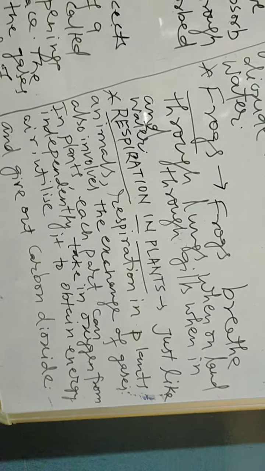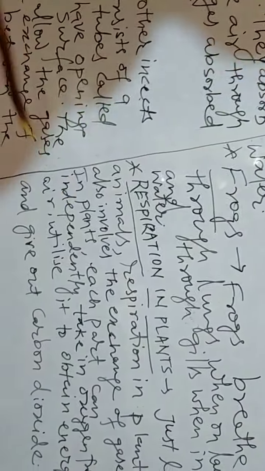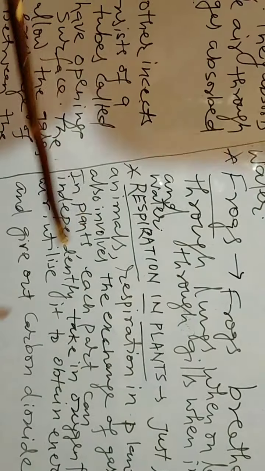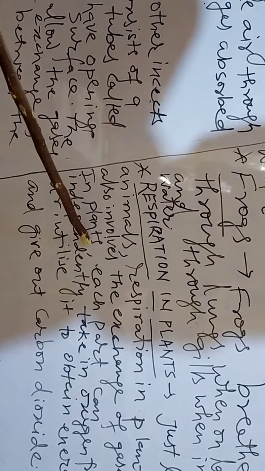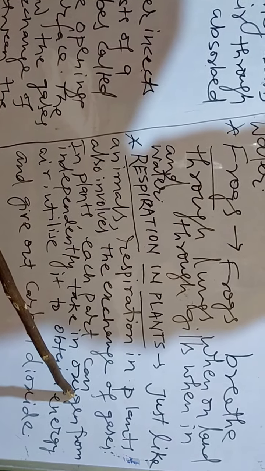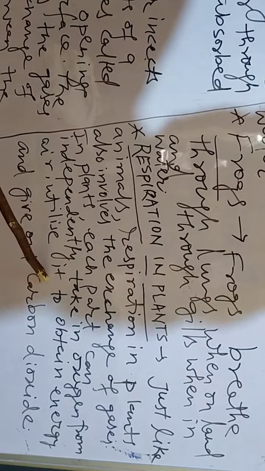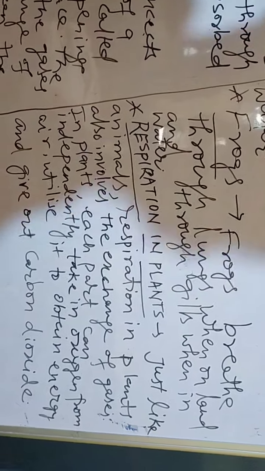Now we can also discuss respiration in plants, how it occurs. Just like animals, respiration in plants also involves the exchange of gases. In plants, each part can independently take in oxygen from air, utilize it to obtain energy, and give out carbon dioxide.